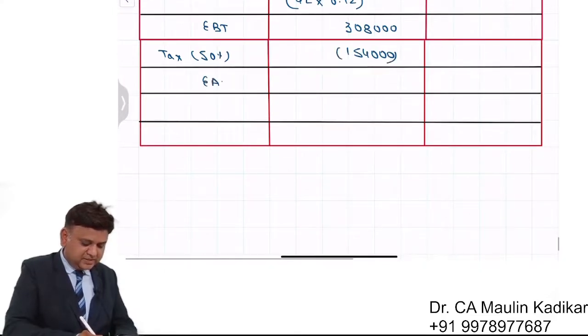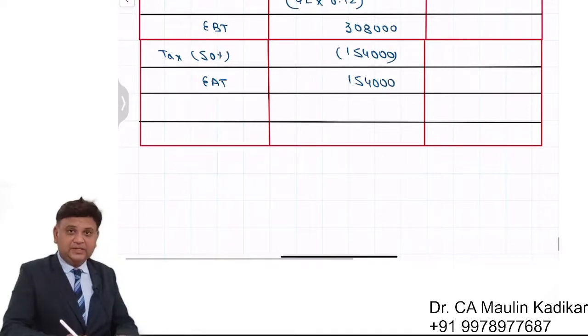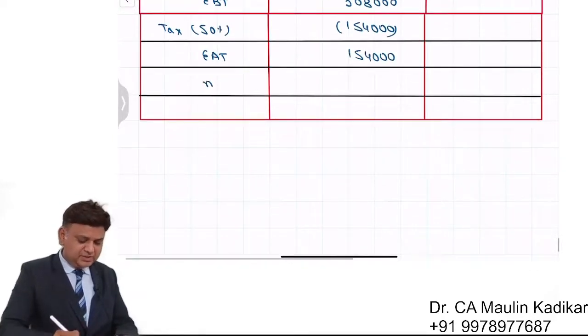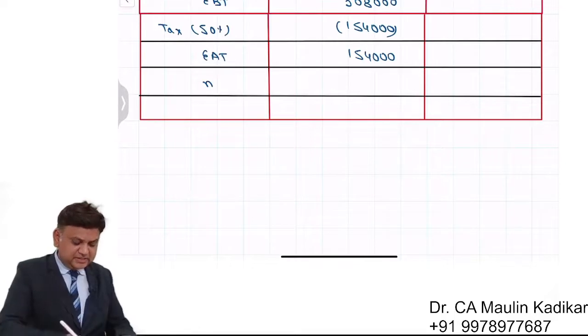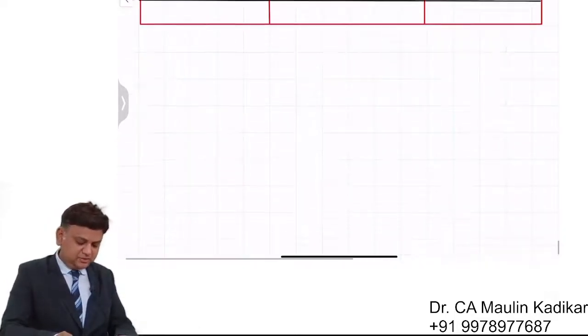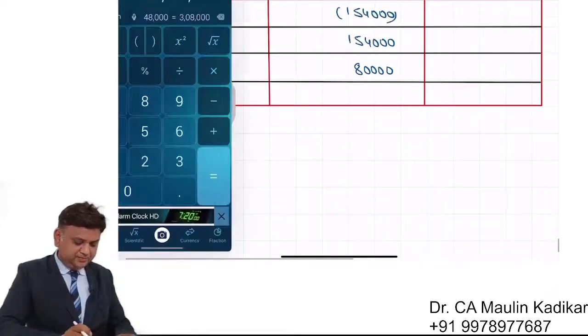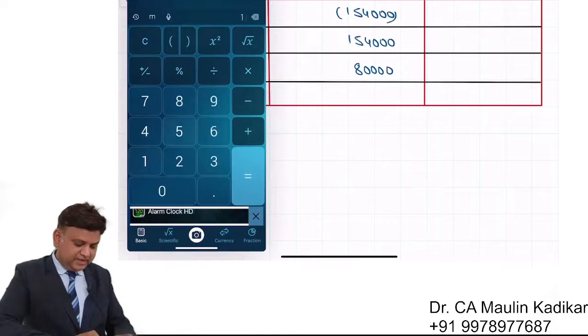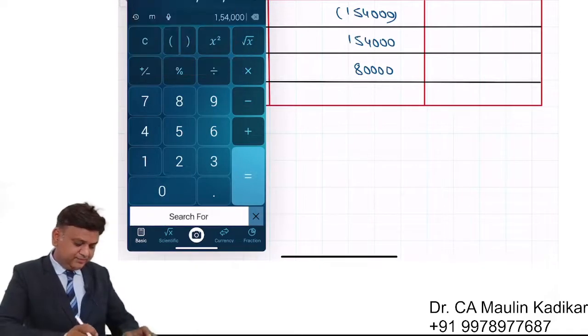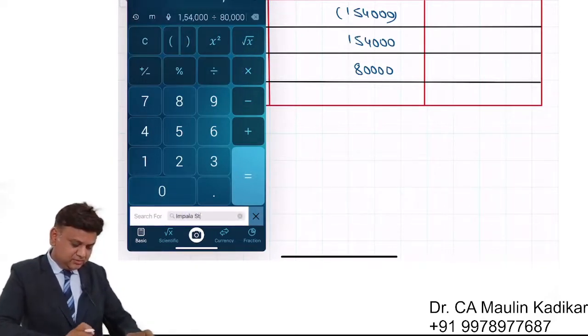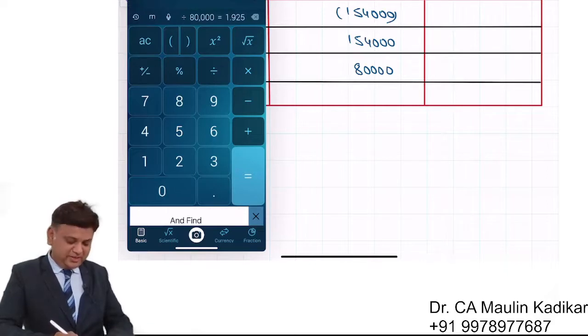Earning after taxes is the remaining 50 percentage, 154. The same would be divided by the number of equity shares. We understand that the number of equity shares is 80,000, again given to us in the question. And with that we can compute the earning per share. So please use your calculator. 1,54,000 divided by 80,000 comes to 1.925.